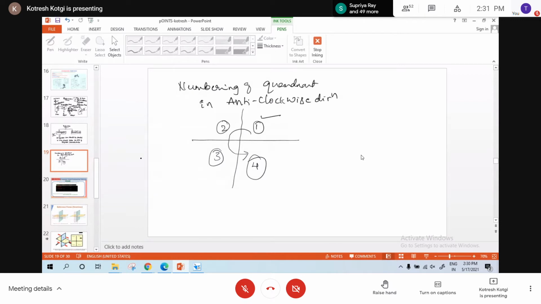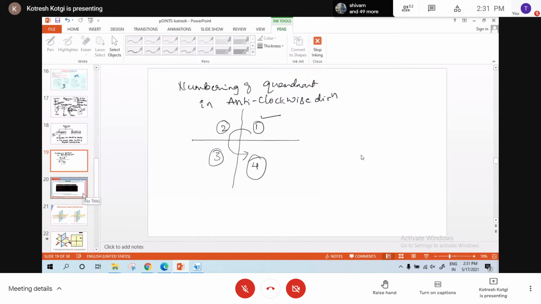So what does a coordinate mean? It is how far that point is from both the reference axes. How far is it from the X axis? How far is it from the Y axis? Based on those coordinates, you will decide whether the point is in the first quadrant, second quadrant, third quadrant, or fourth quadrant. Am I right? Just remember that point.